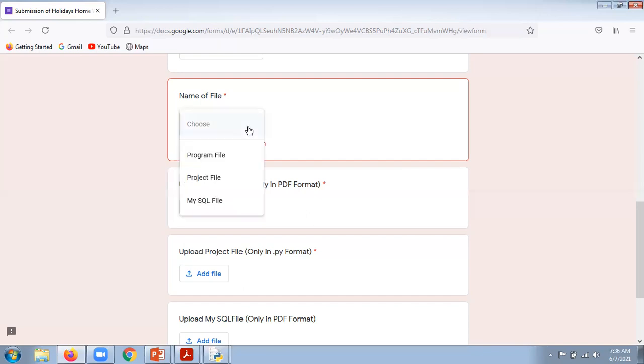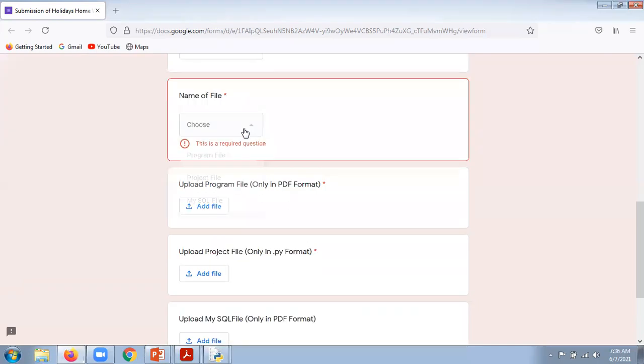After that, if we select a project file, what are we going to understand about a project file? I'm going to elaborate that concept, no issues with that, and I will give a demonstration of what the project is and how we are supposed to do it. It says only in .py format. When we make a project on our system, that .py extension file, that particular code, is supposed to be uploaded here. So we are going to upload that.